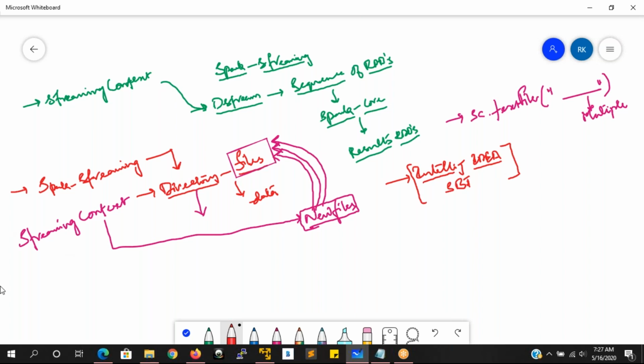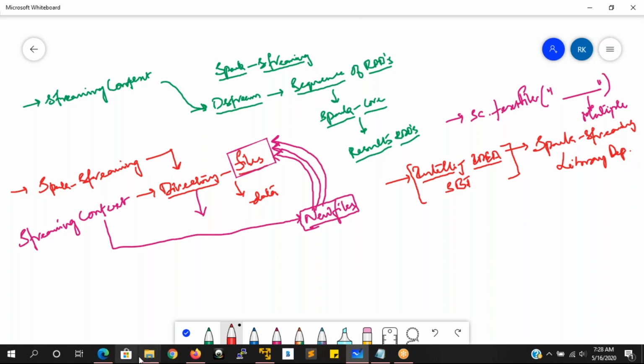So in order to integrate your IntelliJ IDEA or SBT, for the streaming context, what we have to do is set up library dependencies. We have set up library dependencies for the Spark core application. In the same way, for the Spark streaming application also, we have to set up the Spark streaming library dependencies here.